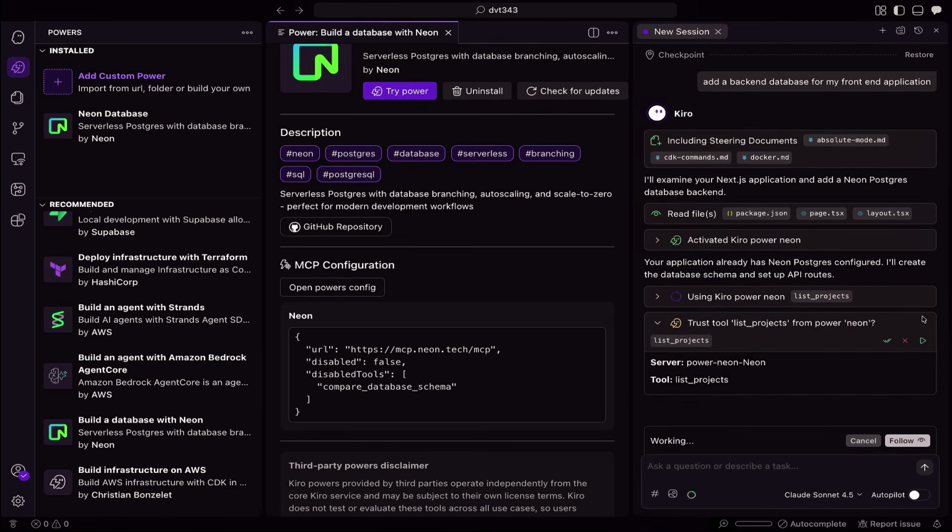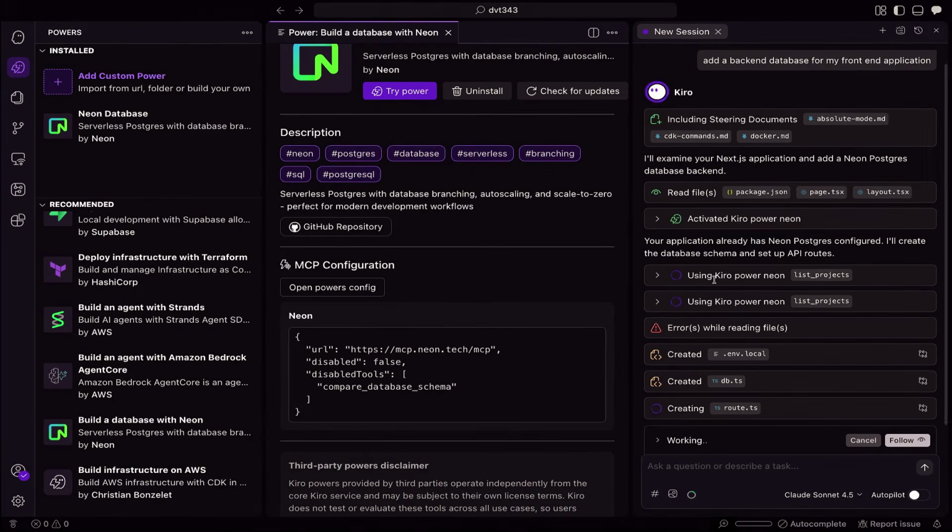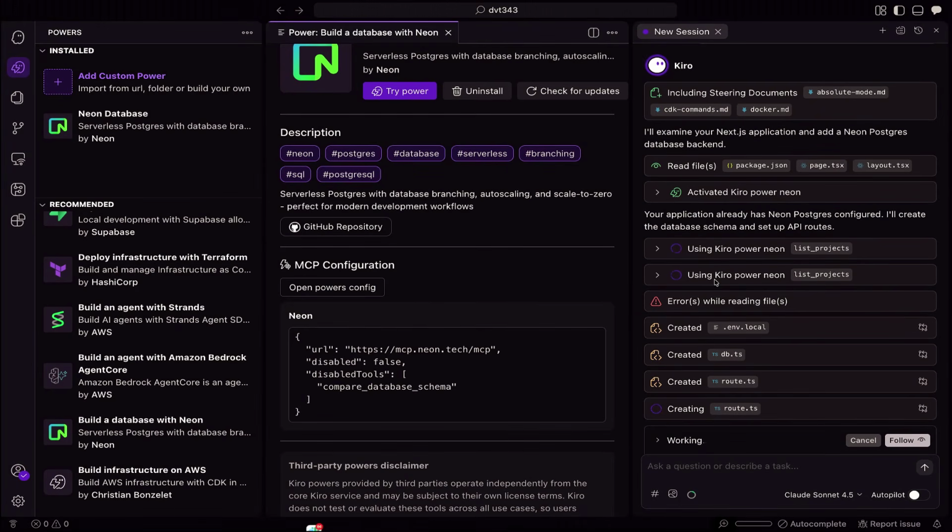So it helps with things like context bloat, as well as aligning to the best practices. So I'll go ahead and accept the list projects. It's just checking now my Neon account for any projects that might exist. And the reason this is automatically working is I had already set this up before, and so the MCP server had already authorized with my account through OAuth.